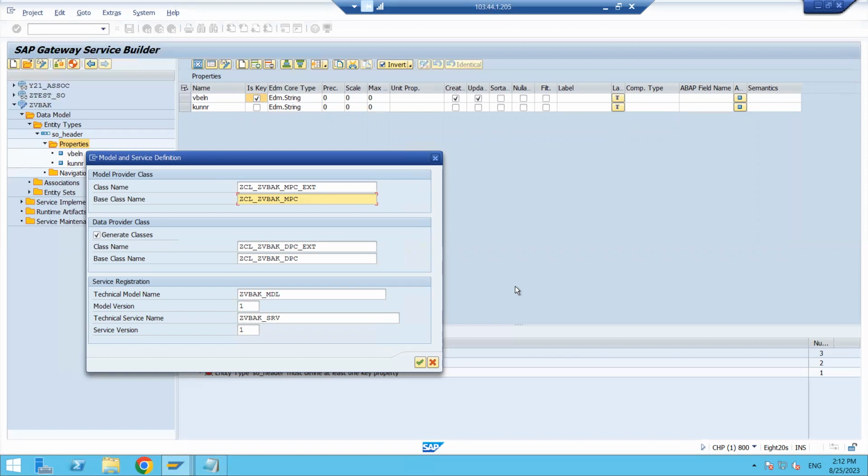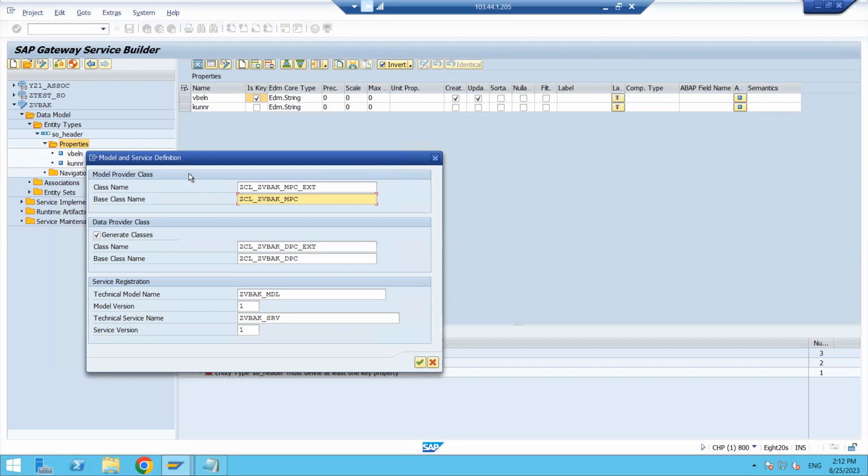So regarding those things, the modeling and the structures will be there in these classes. Okay, in the model provider class, the structures will be there: work areas or internal tables or any other things, some deep structures. This type of information will be available in the model provider class.